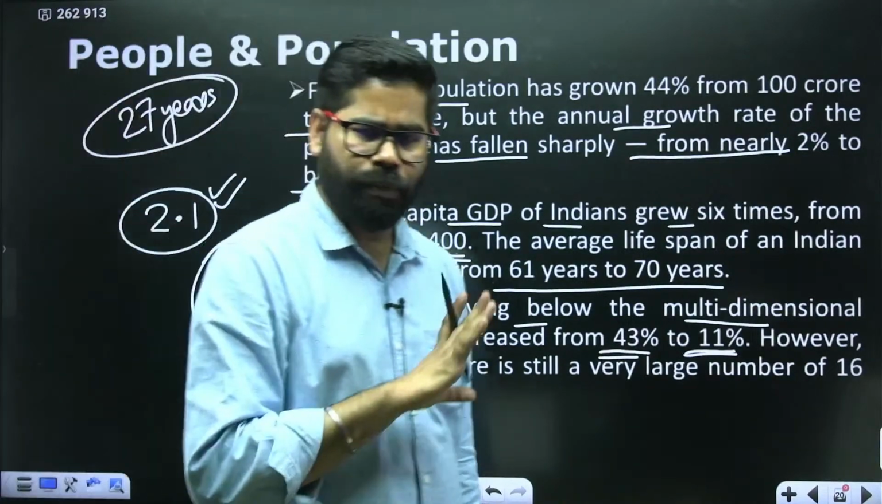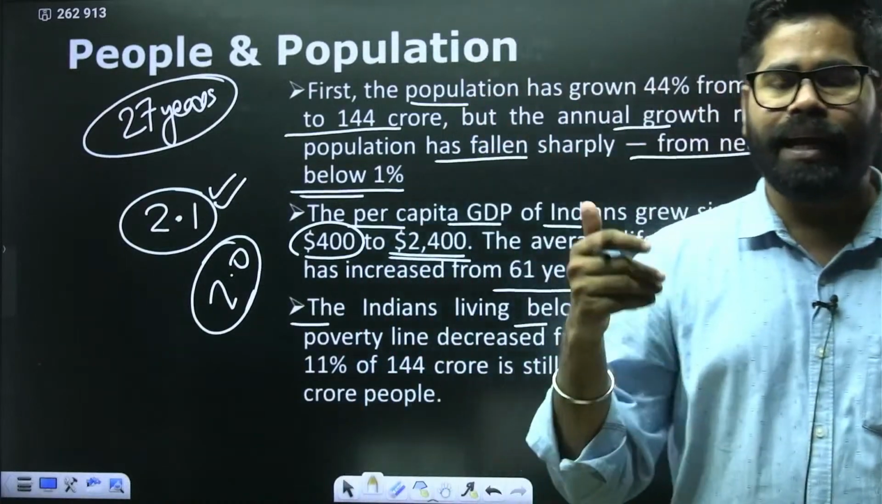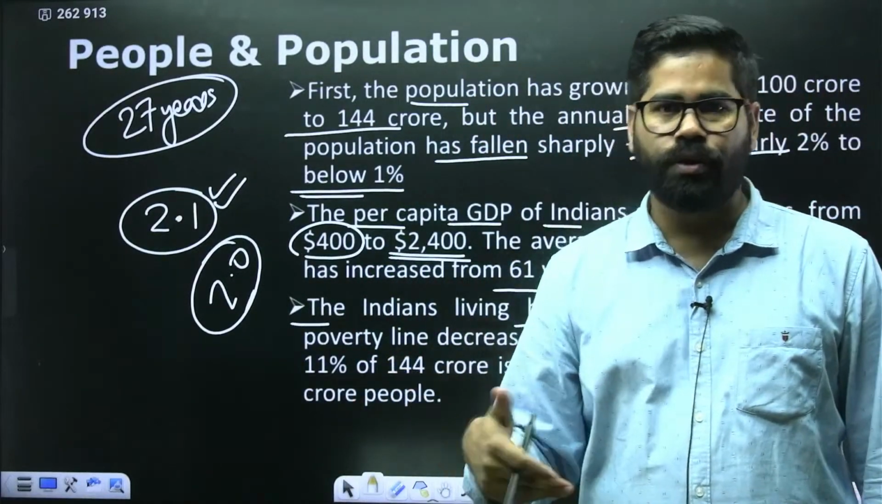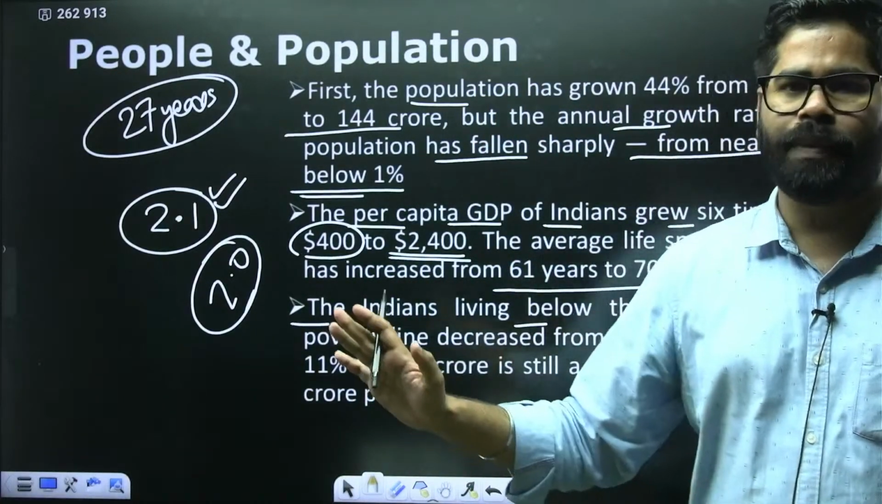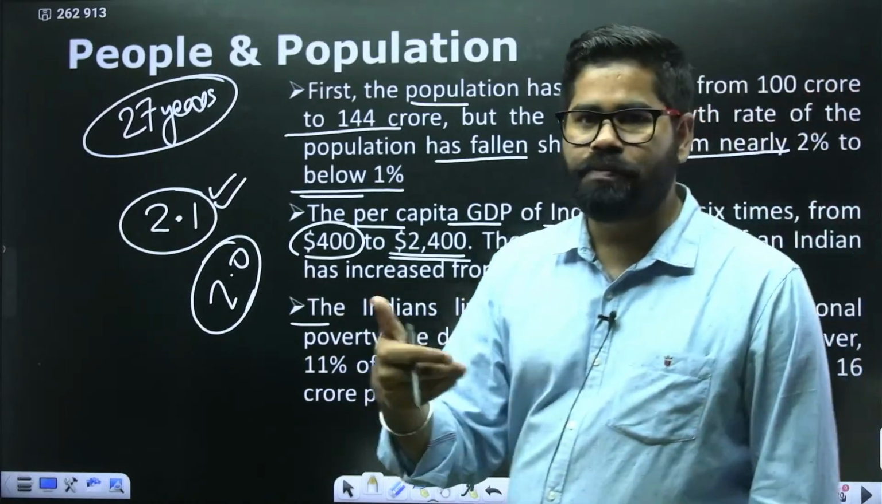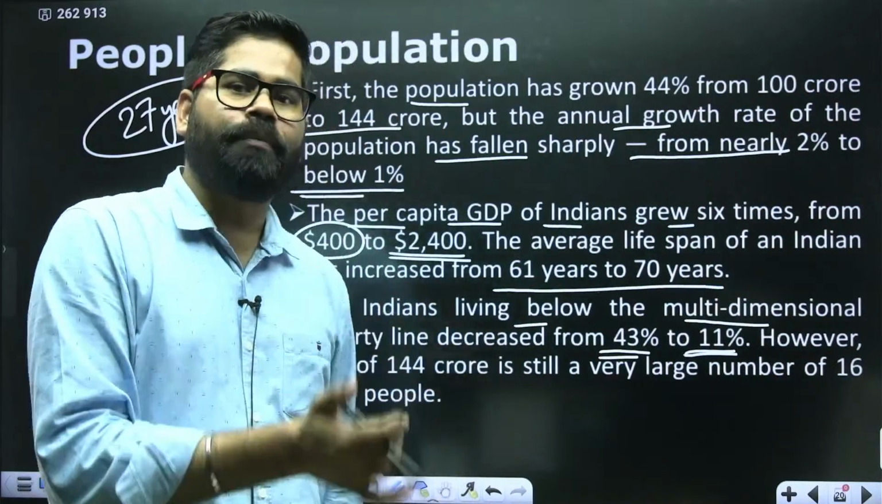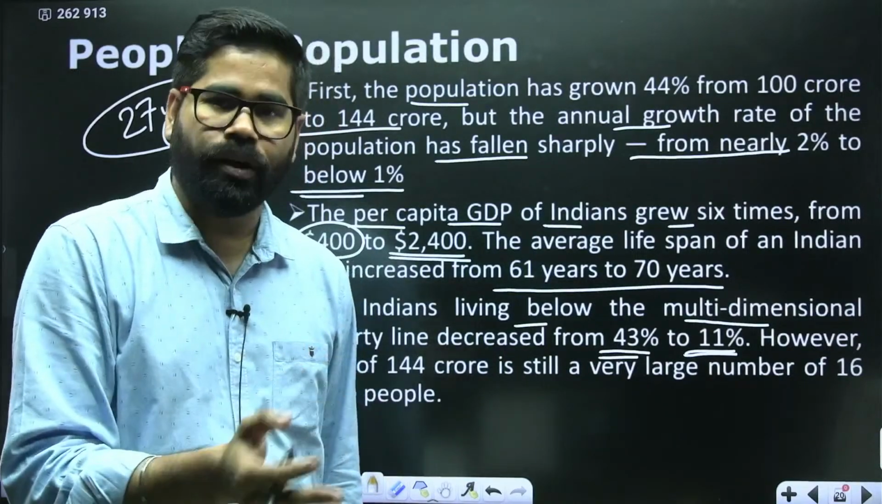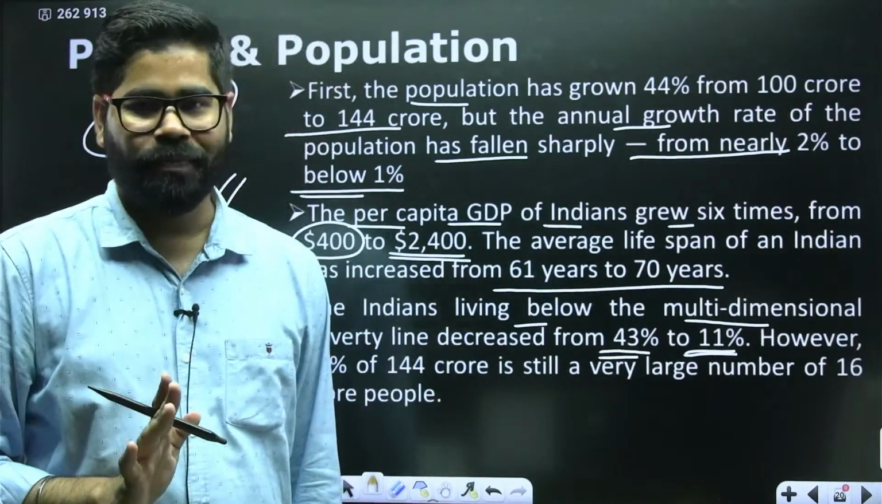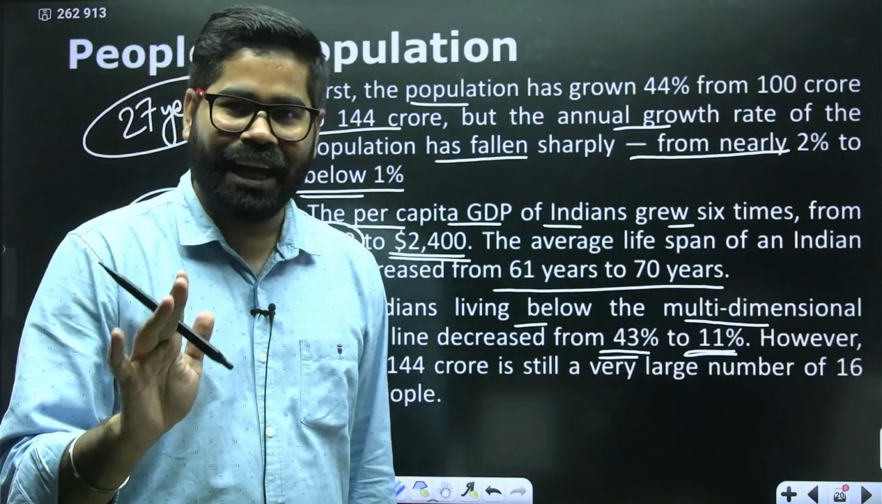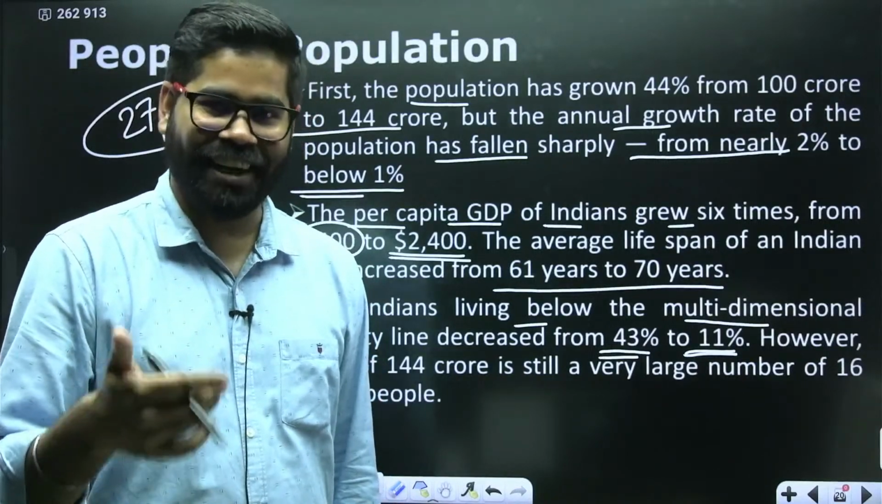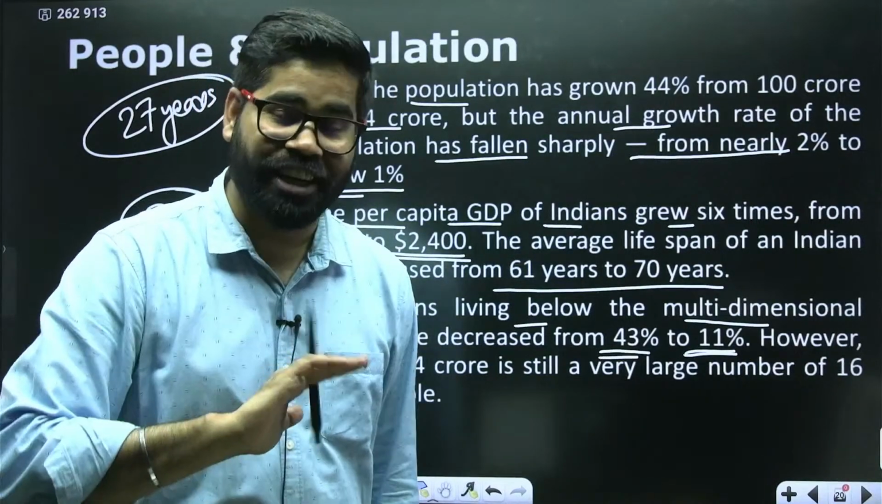Multi-dimensional poverty has multiple categories like health, education, and cost of living. On all these parameters, there is a calculation of multi-dimensional poverty. On those parameters, only about 11% of our population is poor. But our 11% is very high. Our 11% is more than the population of Russia.